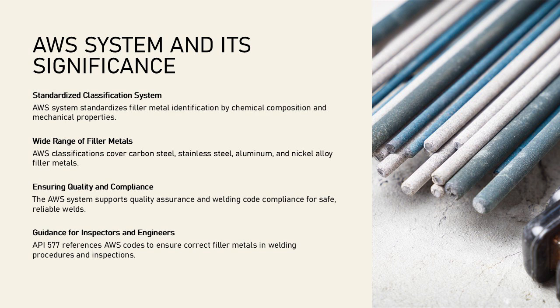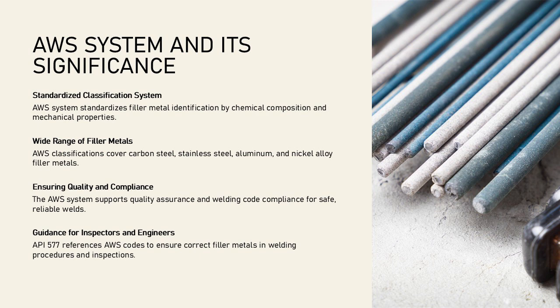Each classification includes a prefix and numerical code that conveys essential information. For example, an electrode labeled E7018 indicates an SMAW electrode with a tensile strength of 70 ksi and low hydrogen characteristics. AWS classifications cover a wide range of filler metals, including carbon steel, stainless steel, aluminum, and nickel alloys.